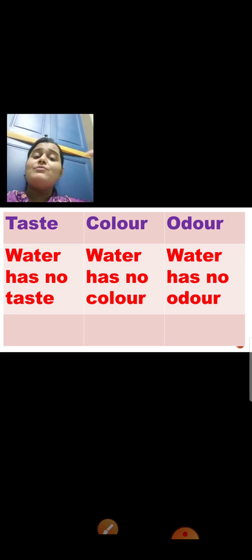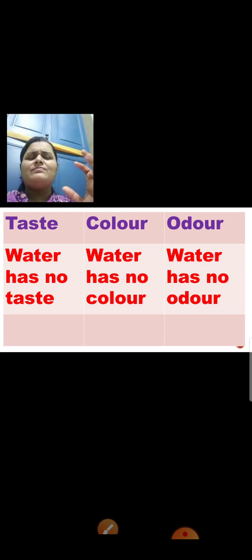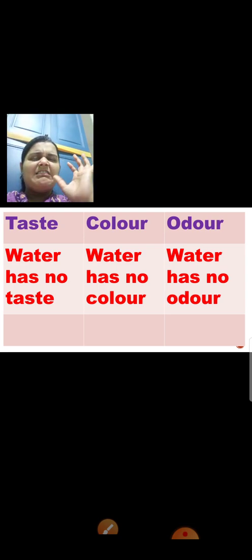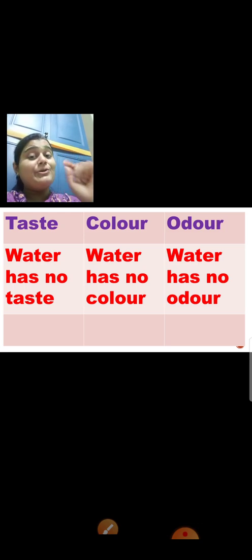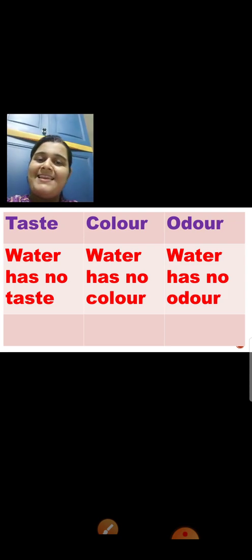Now if you see a glass of water, you drink that water and it has some kind of taste. Will you drink that water? No, because water has no taste. And if you see a glass of water and you are about to drink it, and you smell something very dirty and awful, will you drink that water? No, because water has no odor. Odor means smell. Is that clear?